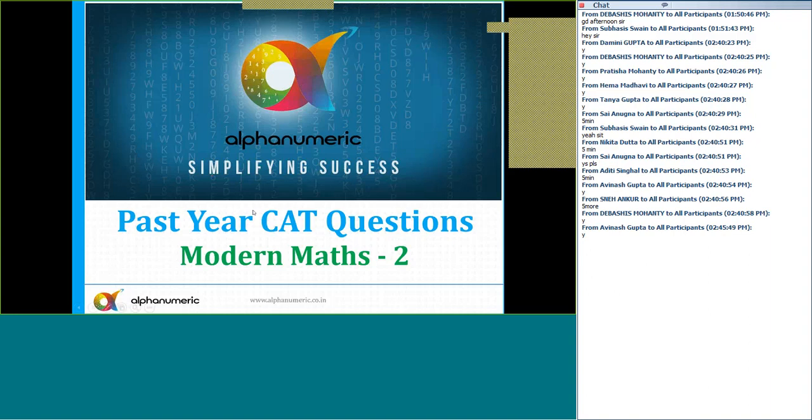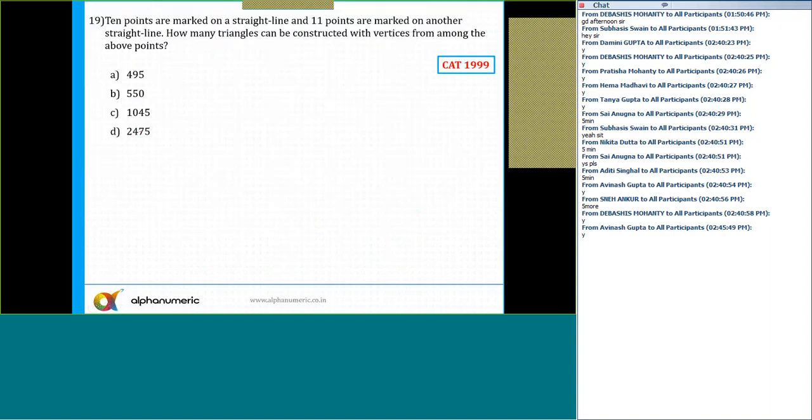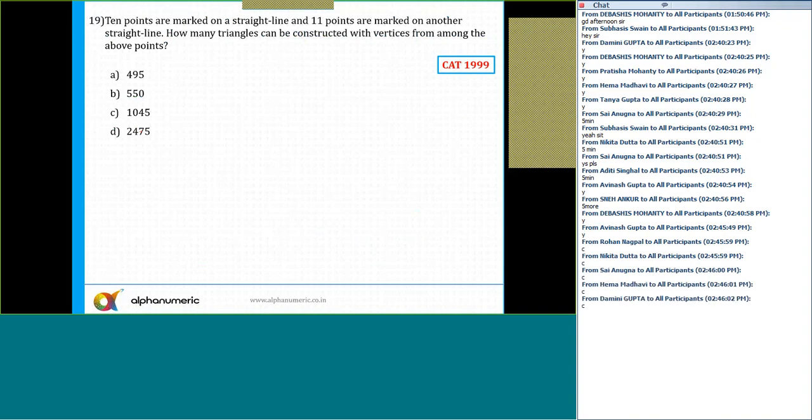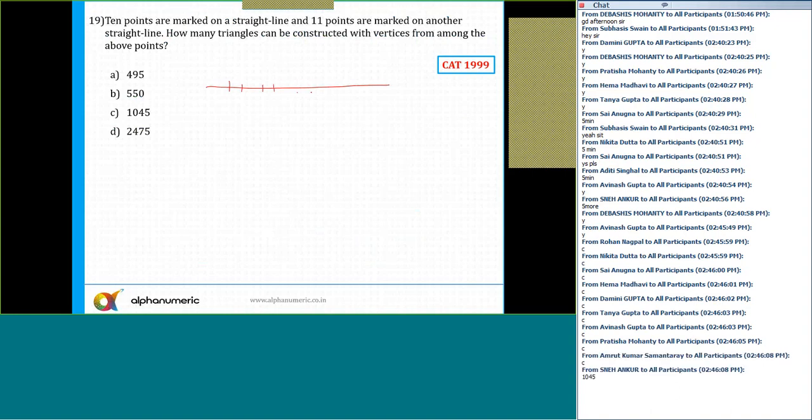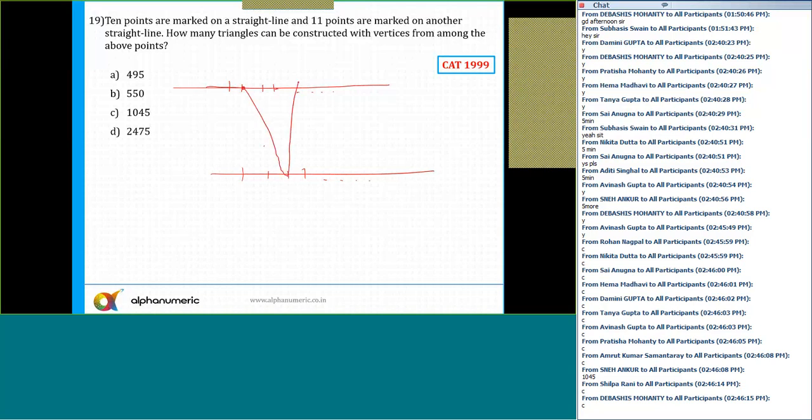What is the answer for question number 19? That is option C. This was easy. 10 points are marked on one straight line and 11 points are marked on another straight line. To draw one triangle, we need 2 points from the top line and 1 point from the bottom line, or select any 2 points from the bottom line and 1 point from the top one, and I'll get another triangle.